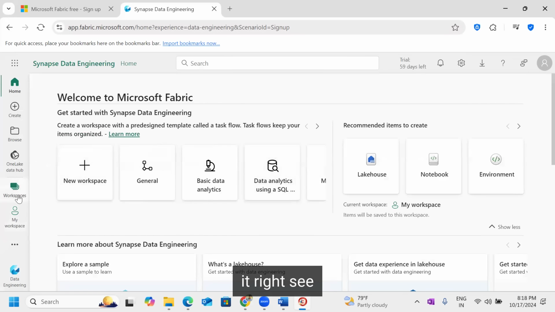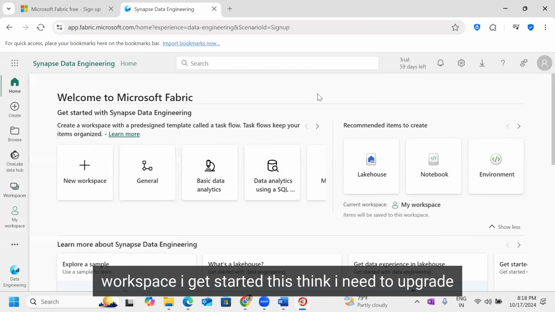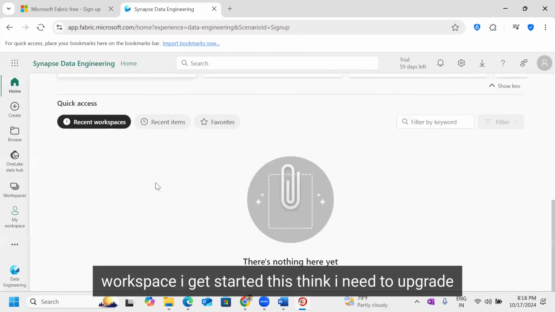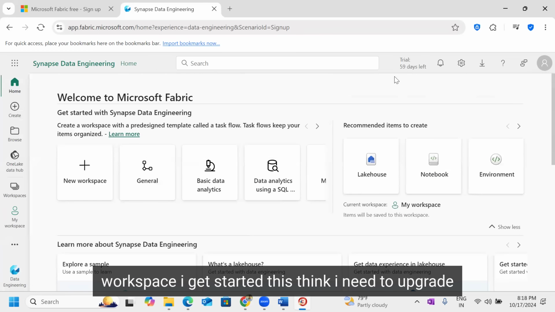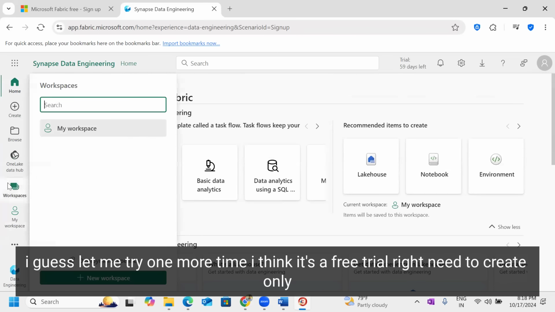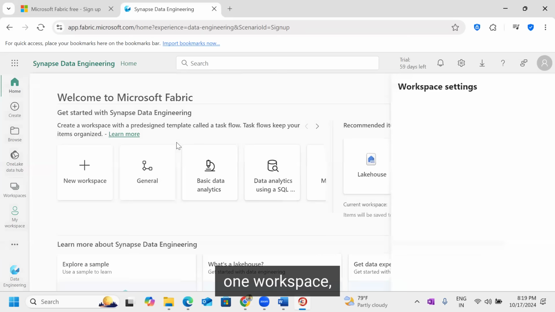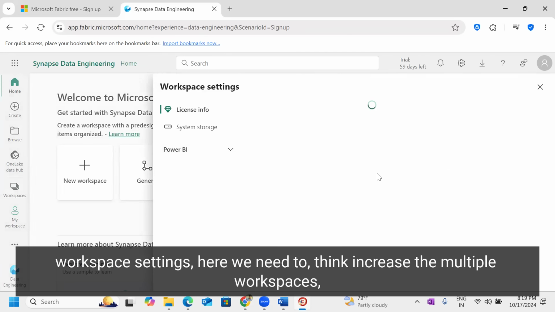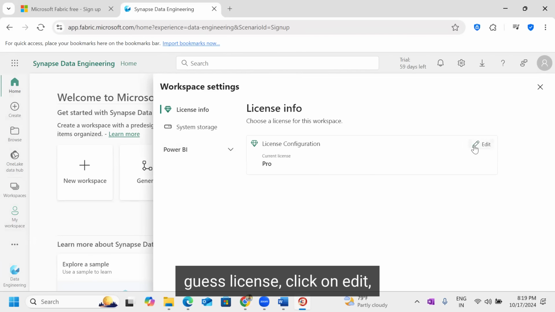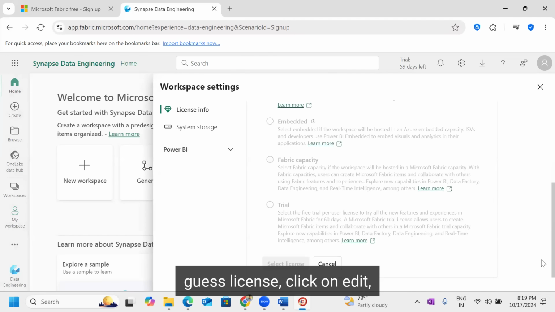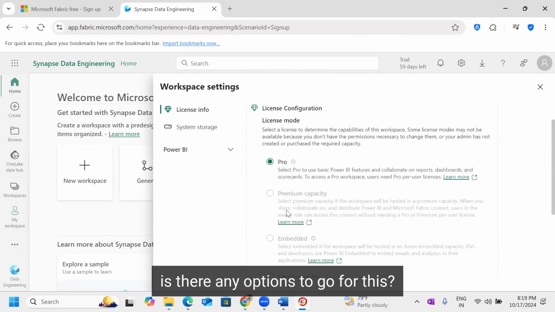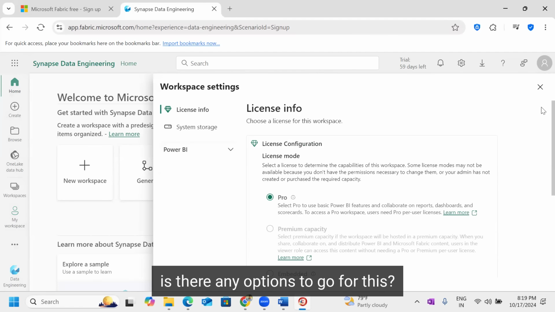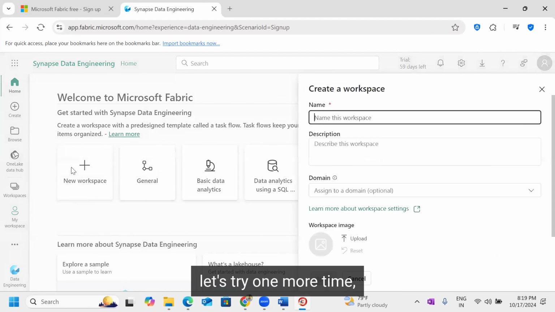See, workspace. I get started with the Synapse. I think I need to upgrade, I guess. Let me try one more time. I think it's a free trial, right? We need to create only one workspace. In workspace settings, I think we need to increase to multiple workspaces, I guess. License, click on edit. Are there any options to go for this? Let's try one more time.